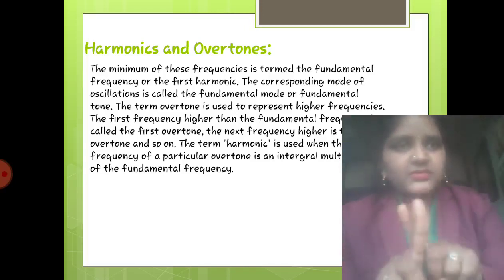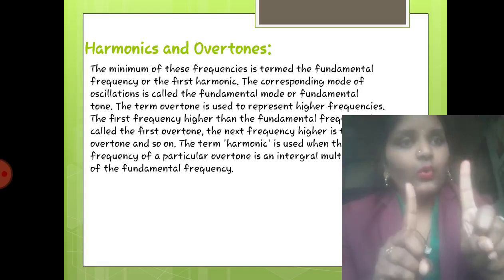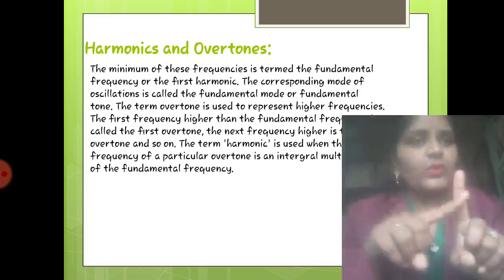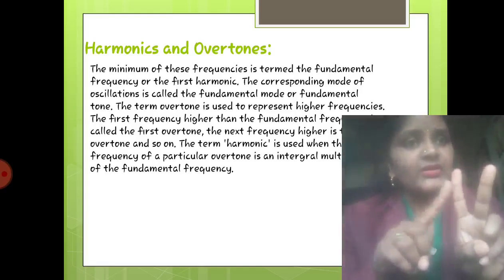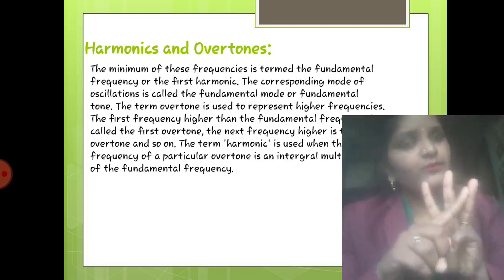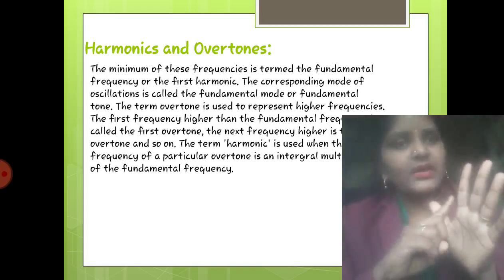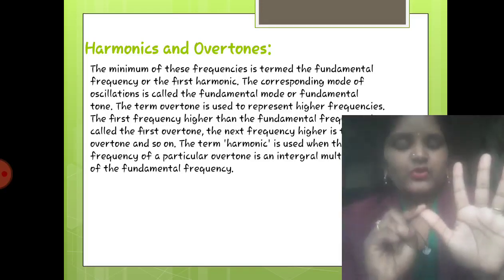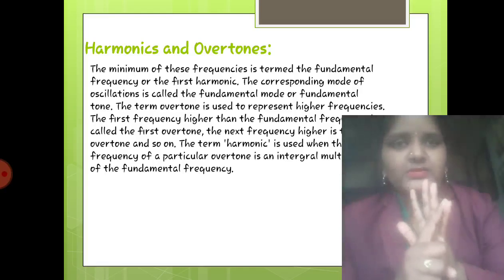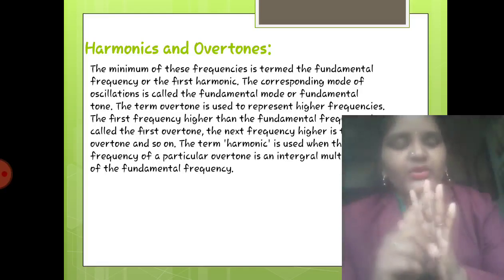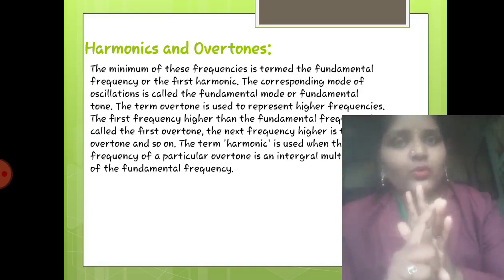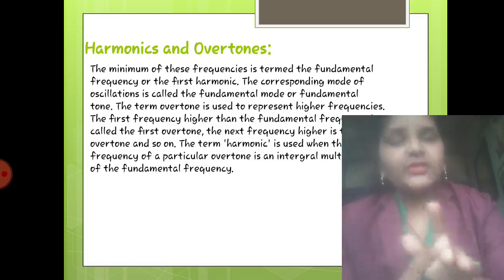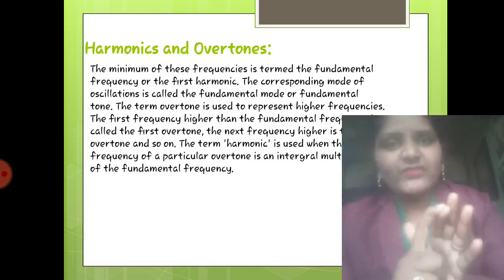The fundamental is the first harmonic. Greater than that will be the first overtone and second harmonic, because the fundamental is the first harmonic. So the next one will be the second harmonic, then the third harmonic, fourth harmonic, fifth harmonic, sixth harmonic. In the case of overtones, the fundamental is the first harmonic, the first overtone is the second harmonic, second overtone is the third harmonic, third overtone is the fourth harmonic, fourth overtone is the fifth harmonic.